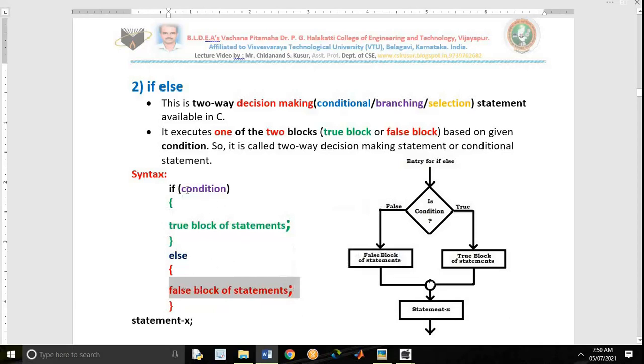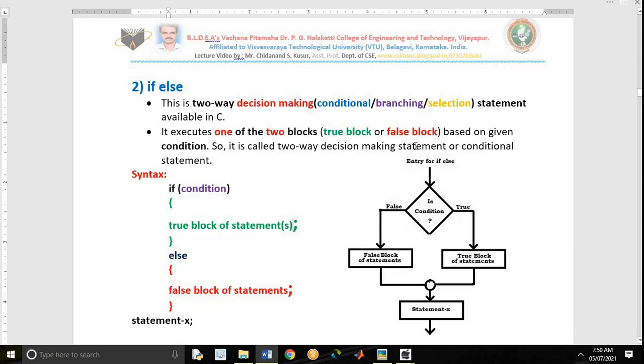if keyword, small letter, condition, no semicolon, true block of statements. You can write a single statement or you can write multiple statements here. That's for singular and plural. Same thing here also. And don't forget to draw the flowchart. Syntax carries 1 mark and the flowchart carries 1 mark.